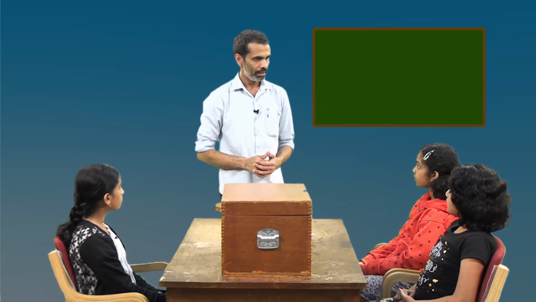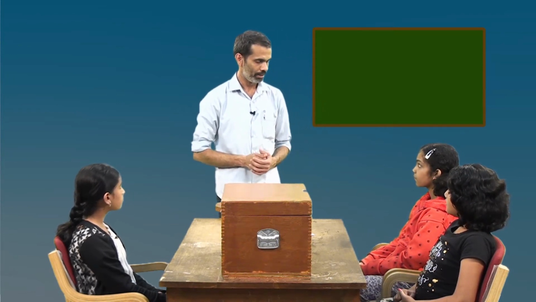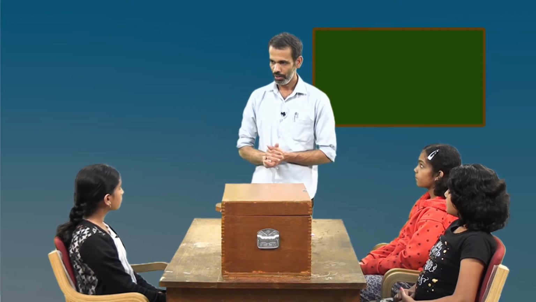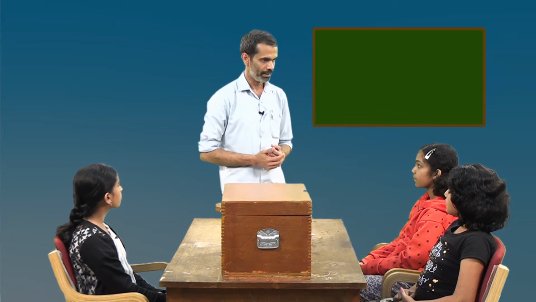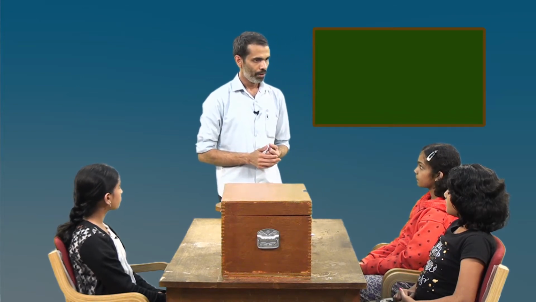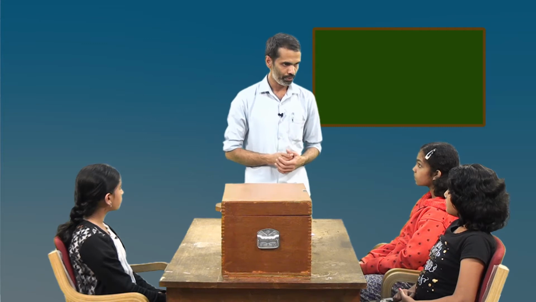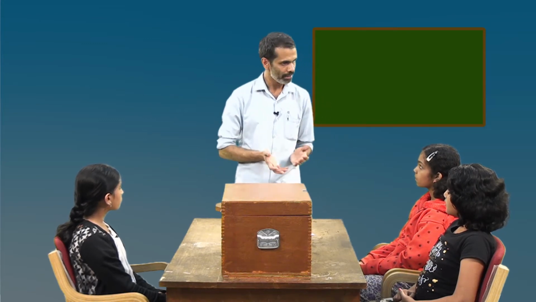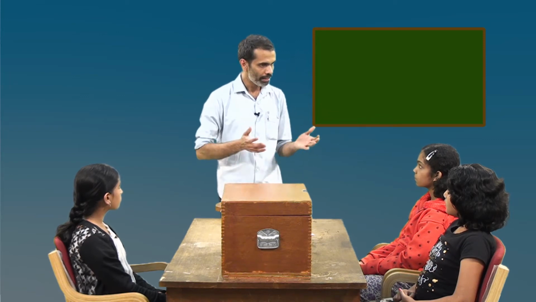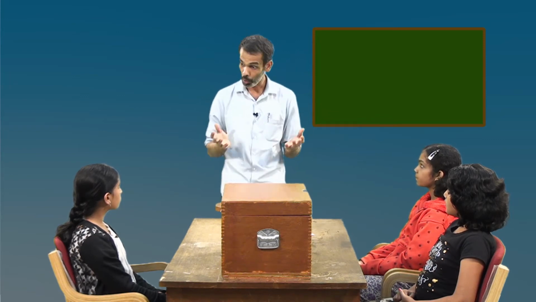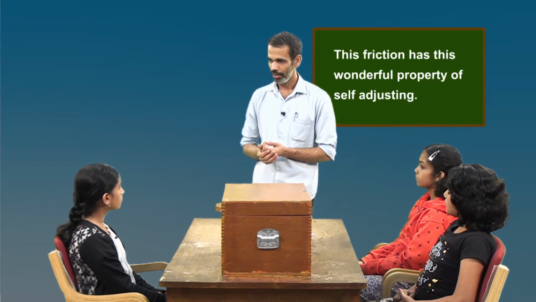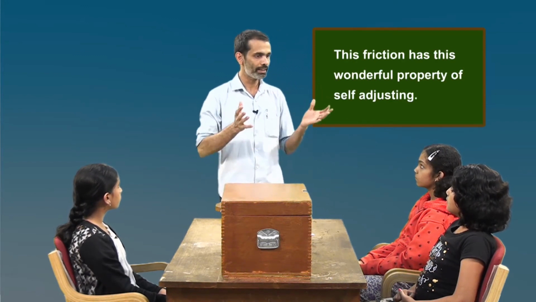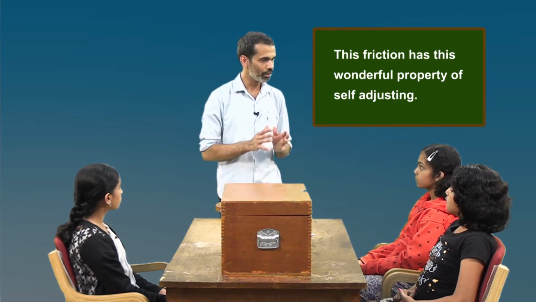Let us see what actually happens in this situation. When we apply a force, friction starts to act, and the friction is opposite to the applied force, and the total force is 0, and the object will be at rest. When I increase the force, friction also increases. This friction has a special property of self-adjusting and making the total force 0.